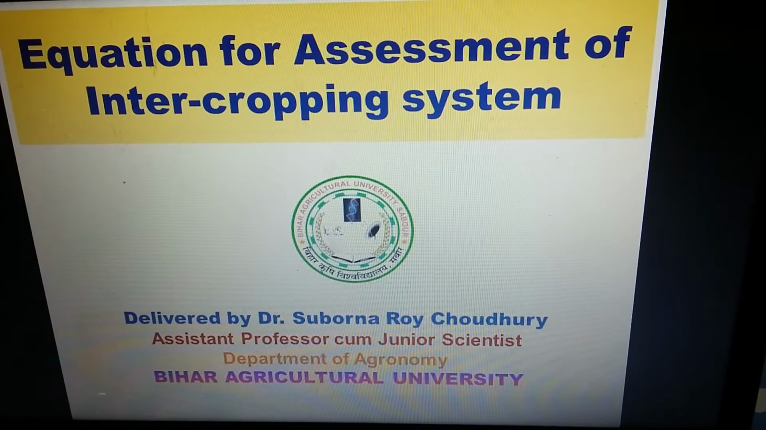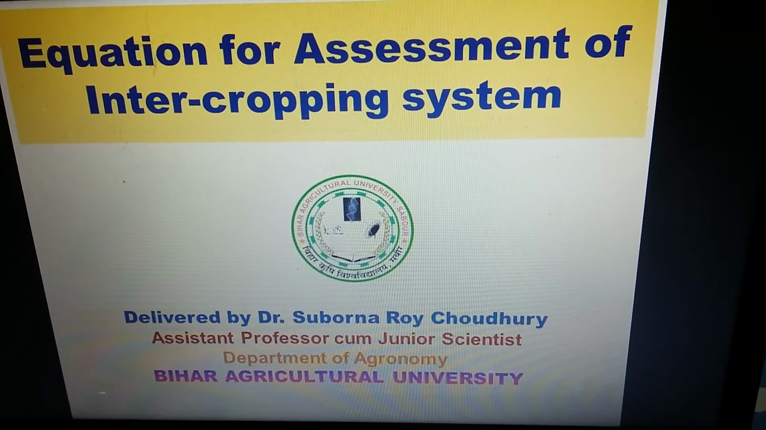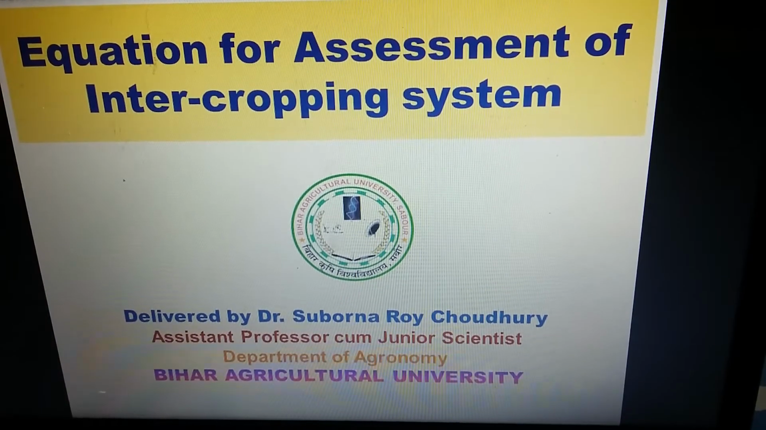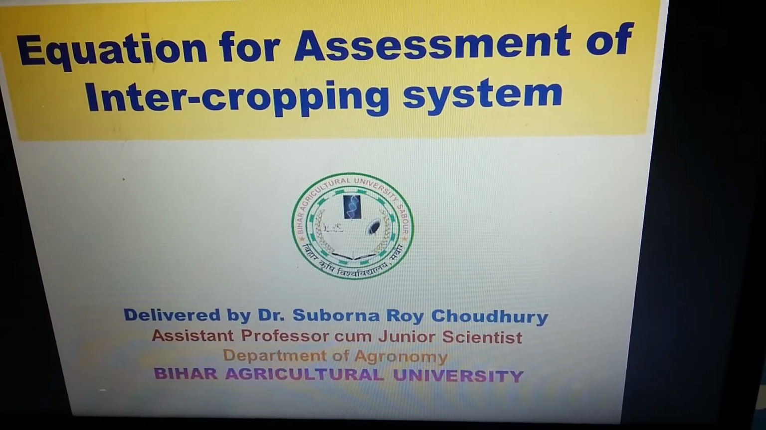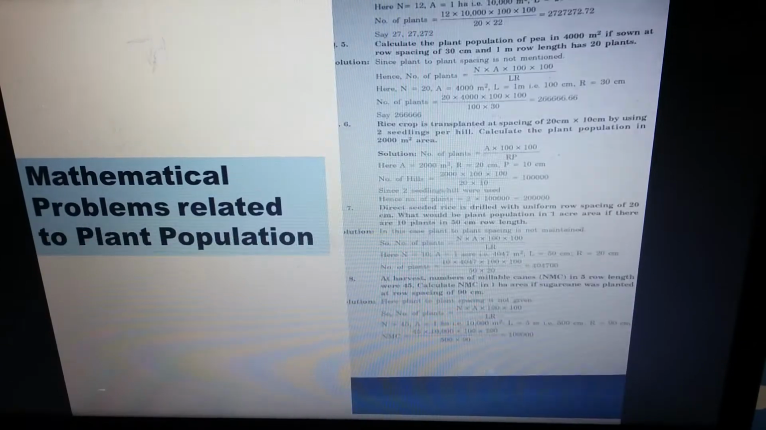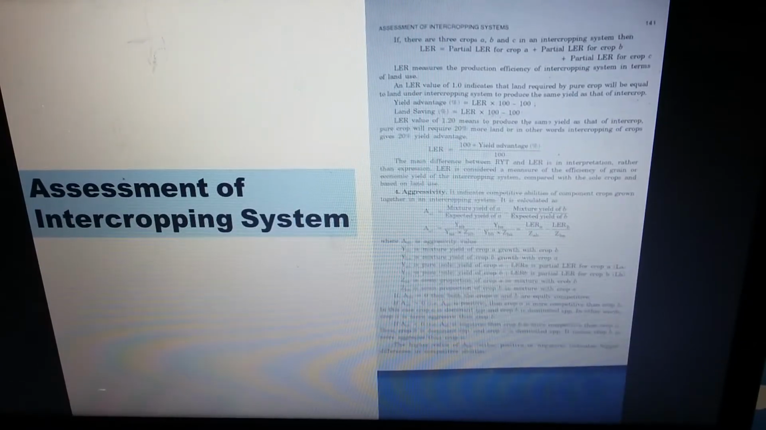As I have already discussed the different equations for assessment of intercropping system in my previous class, today I will directly talk over the different mathematical problems related to the assessment of intercropping system. So now look at the first problem. I am going directly to the mathematical problem.